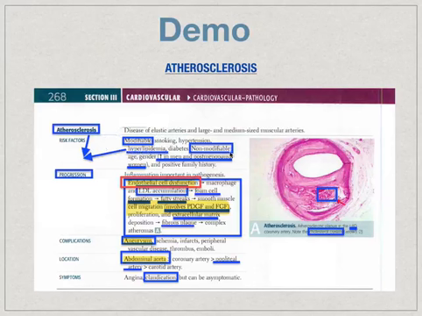In looking at the non-modifiable risk factors, we see that gender is listed, and then in parentheses, it says that men and postmenopausal women have an increase of atherosclerosis. However, First Aid does not tell us why that's the case. And the emphasis of the why is what tends to be missing in a lot of these review books. So that's the tutor's responsibility to fill in those gaps when they deem necessary.